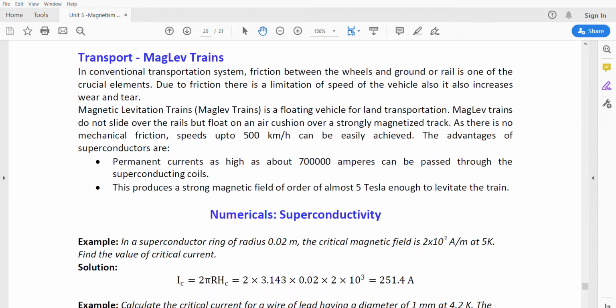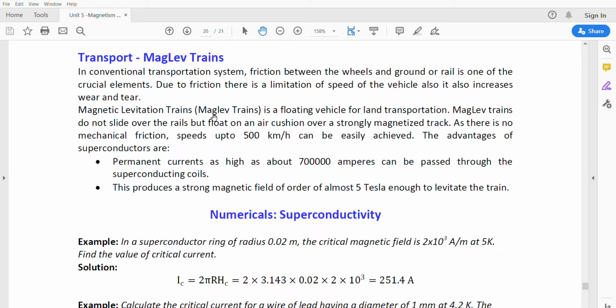And the last application of superconductors is maglev trains. In India, we did not find this type of train. Here, trains are in a conventional transport system. Friction between the wheels and the ground and rail is one of the crucial elements. Due to the friction, there is a limitation of speed, so speed will be limited by the friction developed between the wheels and the ground. It also increases wear and tear.